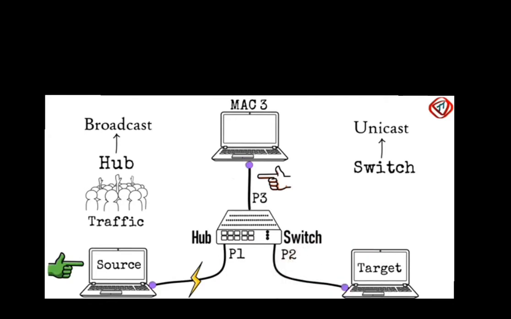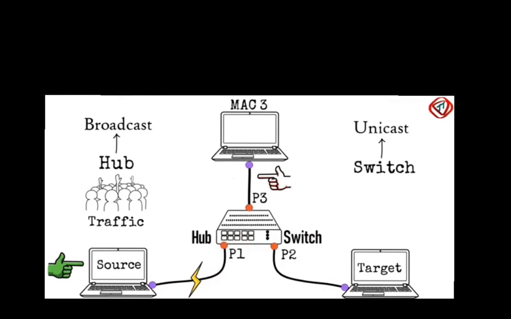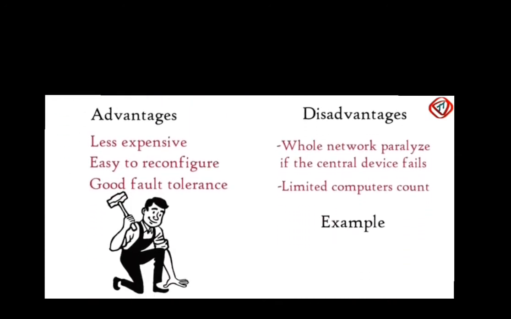Let's see the disadvantages. If the central device fails, the whole network is paralyzed. This is one of the major problems. If the central device fails, the whole network will be paralyzed. And also, the number of devices is limited by the number of input-output ports available in the central device.